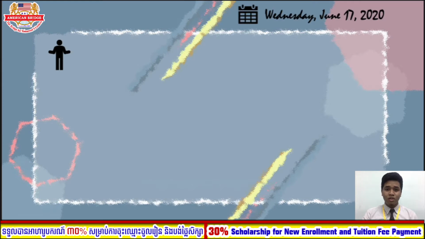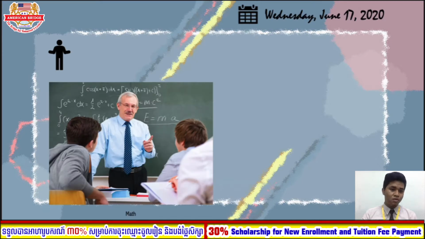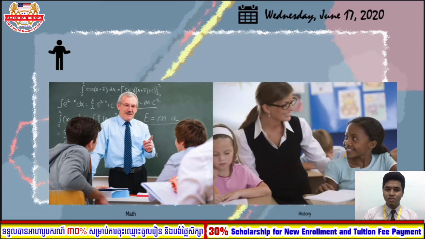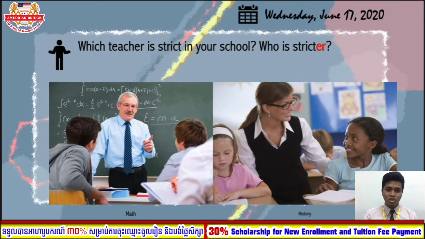I would like to draw your attention to some of the concepts of the lesson that you are going to study. So we want to look at the picture. This is a math teacher in one of the international schools. Let me confirm that he is not in Cambodia. And here is the other, female teacher. She is a history teacher. So as you can see, there are two teachers in the picture. So the first question I would like to ask you is, which teacher is strict in your school?